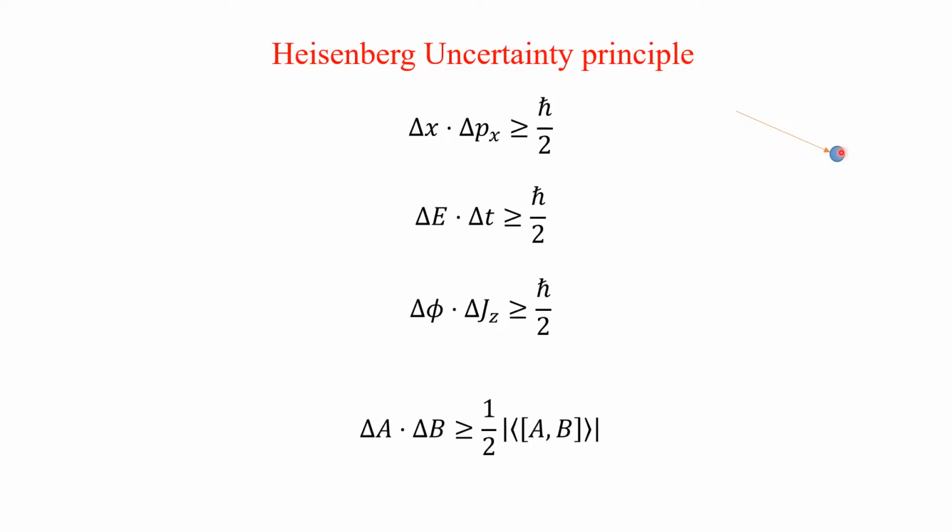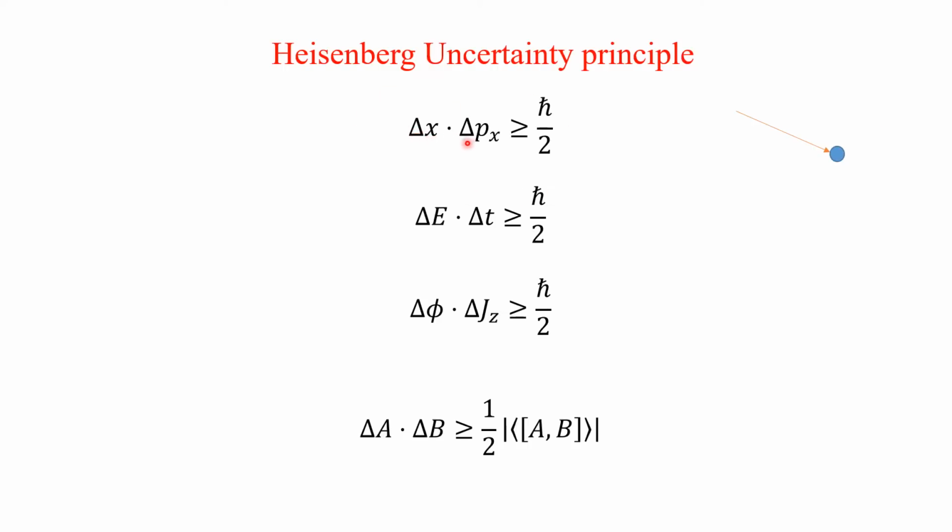Then, if you want to measure the momentum, when it moves from here to somewhere else, if there is any displacement, using time you can measure the velocity. Mass into velocity gives you the momentum. However, in that case, you cannot measure the position accurately. So that is the meaning of this.